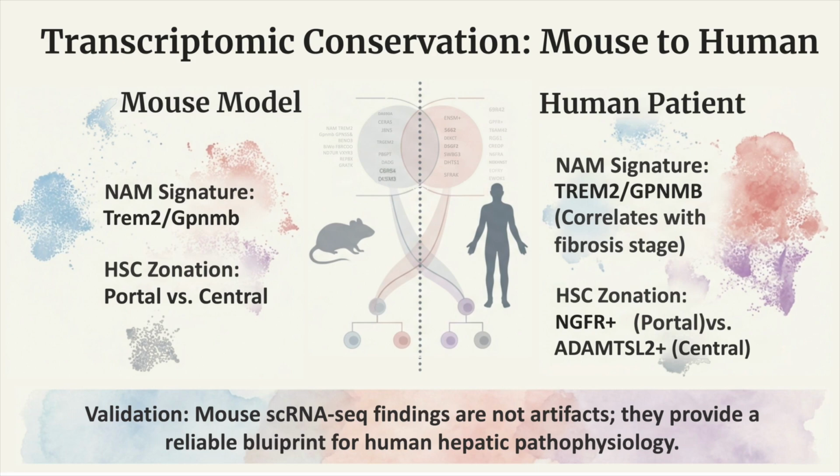Transcriptomic conservation validated. Mouse scRNA-seq findings are not artifacts. They provide a reliable blueprint for human hepatic pathophysiology. The NAM signature, Trem2 Gpnmb, correlates directly with human fibrosis stages, and HSC zonation patterns, NGFR+ portal versus ADAMTSL2+ central, are identical across both species.